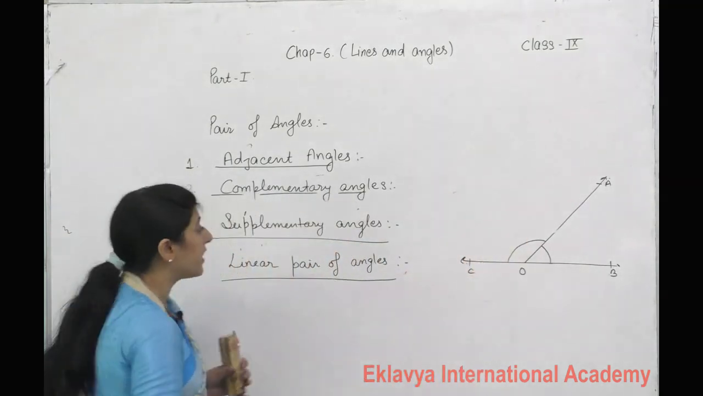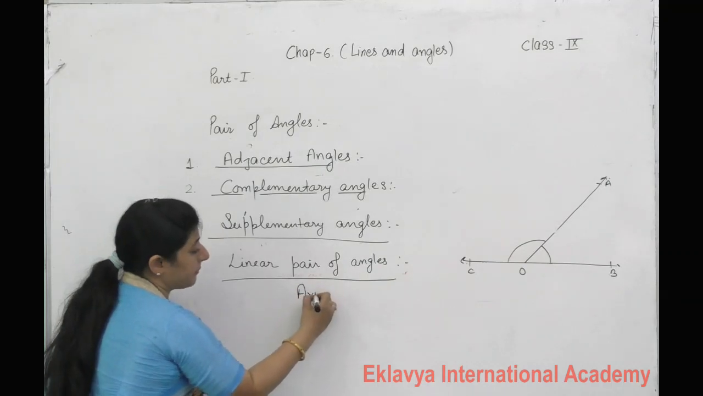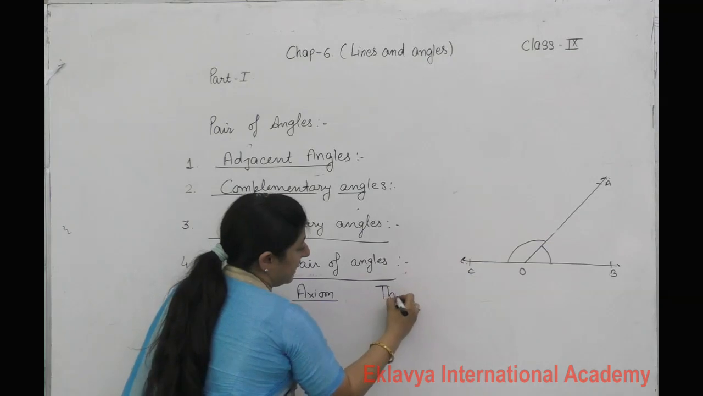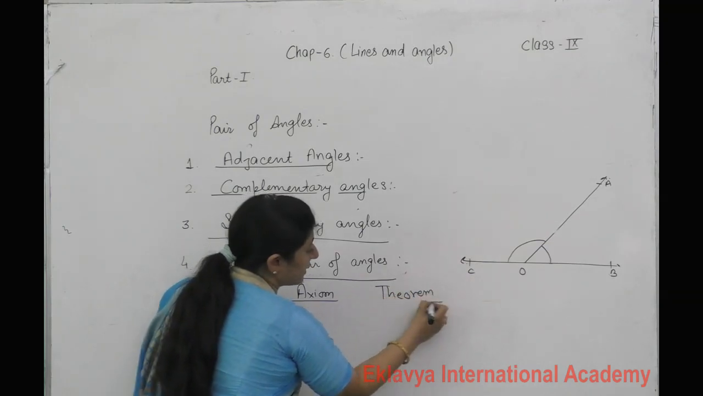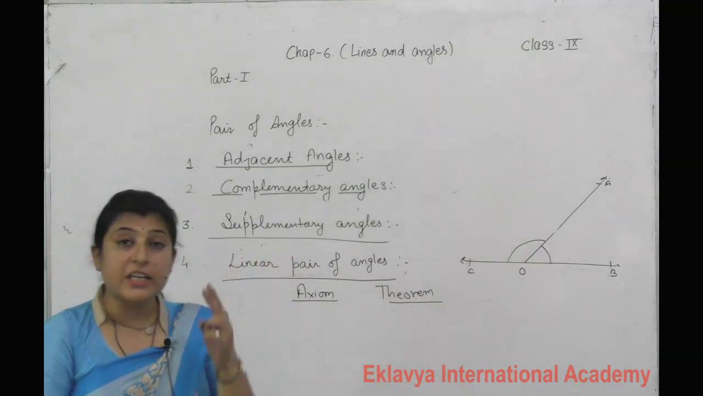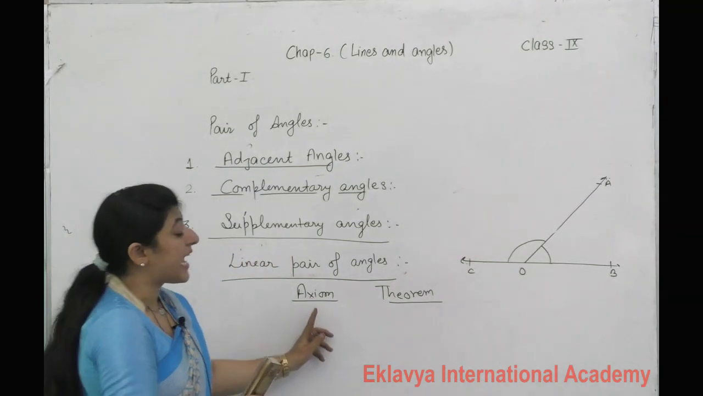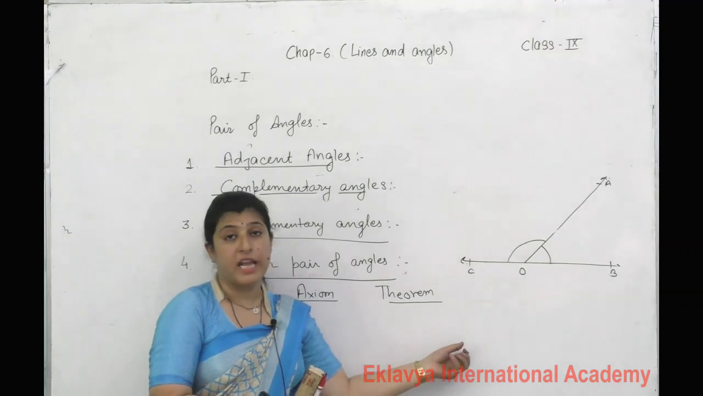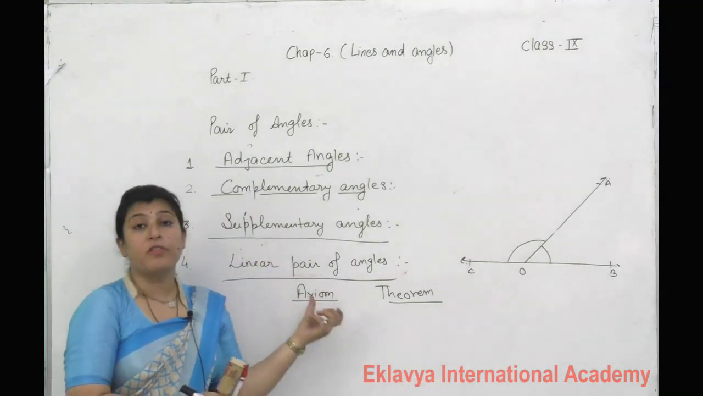Now this is a new word for you, that is the axiom. You have already heard about the word theorem. There are two new words, axiom and theorem. What is the difference between axiom and theorem? Axiom is a proven statement.